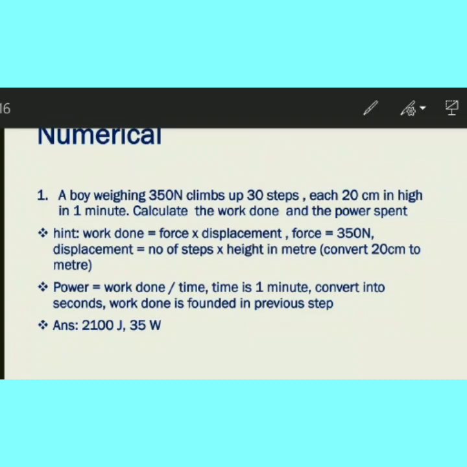Next we have seen work done by the force of gravity. W is equal to mgh when an object is going down along the force direction. If the object is moving up against the force of gravity, then the expression is W is equal to minus mgh. If the object is moving opposite to the force of gravity, then it is minus mgh. If work is done by the body against the force of gravity, then W is equal to mgh.